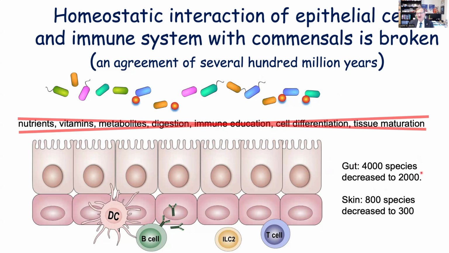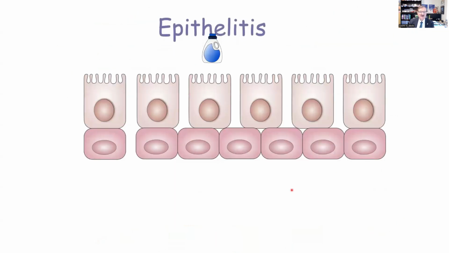In the gastrointestinal system, there were around 4,000 species, which is now decreased to around 2,000 and even less in patients. And the skin has 800 species, which is decreased to around 300 species of bacteria. So this is showing a very clear relationship of epithelial barriers with the biodiversity hypothesis, because when the epithelial barriers are leaky and the immune system is activated, opportunistic pathogens are colonizing, and the pathogens are pushing away the healthy bacteria, and we are losing our healthy bacteria in our gastrointestinal system.